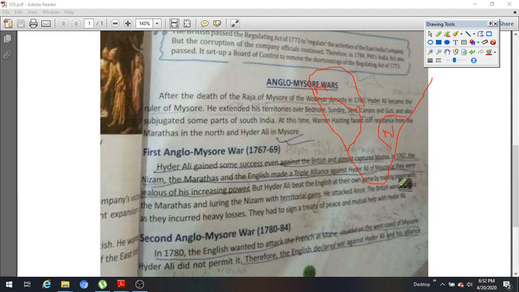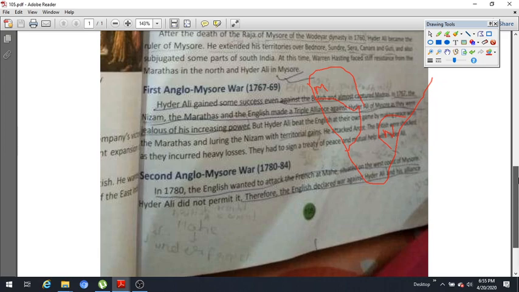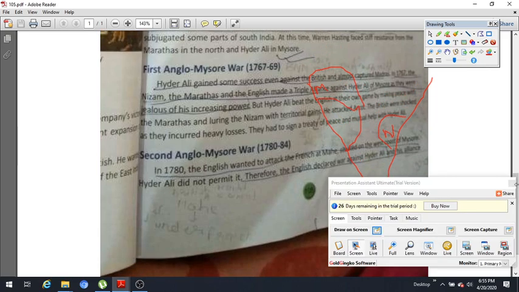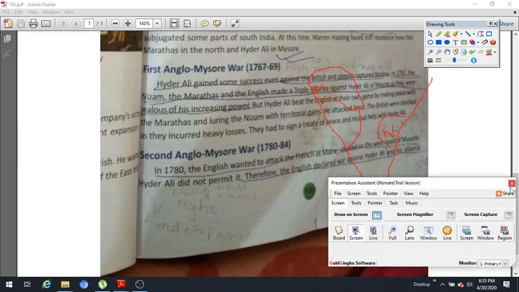It was a very good battle for Hyder Ali. This was the first Anglo-Mysore War, which ended in favor of Hyder Ali, and the Britishers were forced to sign a peace treaty with him.